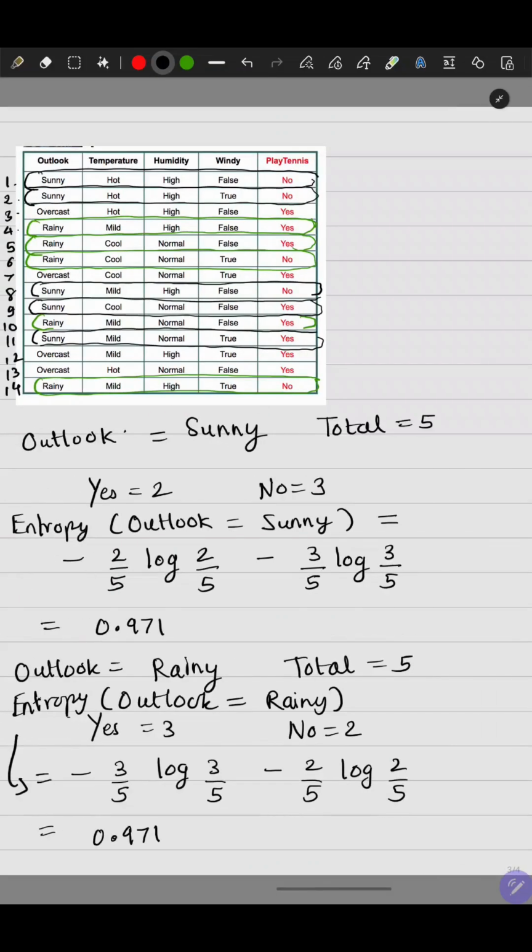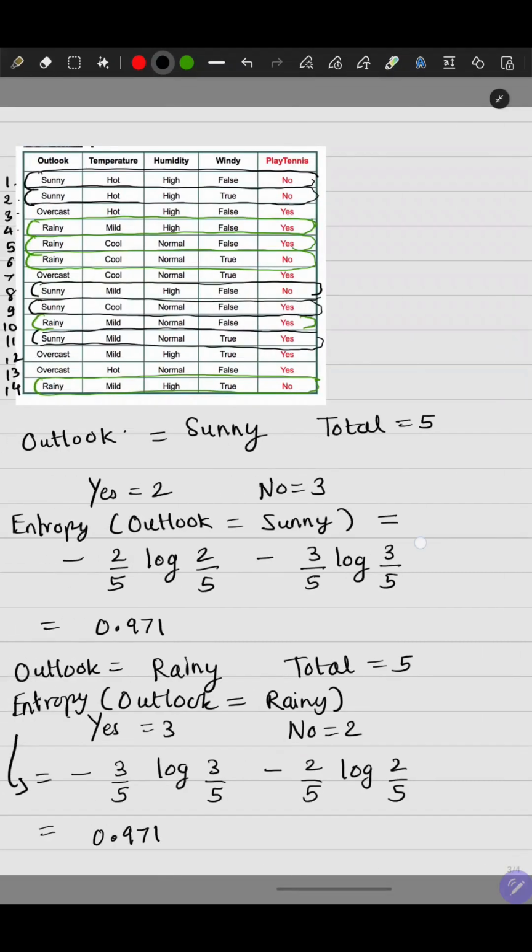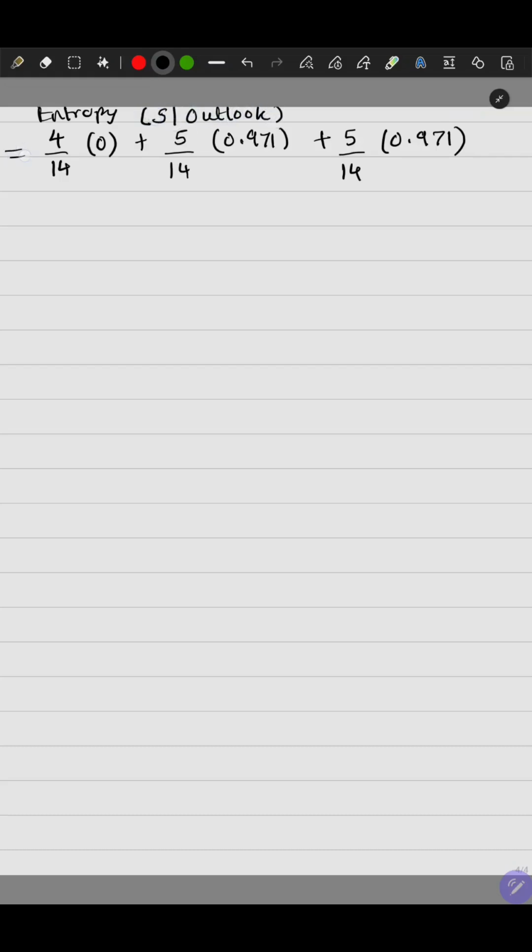If you see, out of the 14 days, there were 4 days when the outlook was overcast, so 4 out of 14, and the entropy was 0. There were 5 days when the outlook was sunny and the entropy was 0.971, and there were 5 days when the outlook was rainy and the entropy was again 0.971. If we calculate this value, it is called the entropy of the entire data set when outlook is used as the splitting attribute, and this value will be 0.694.